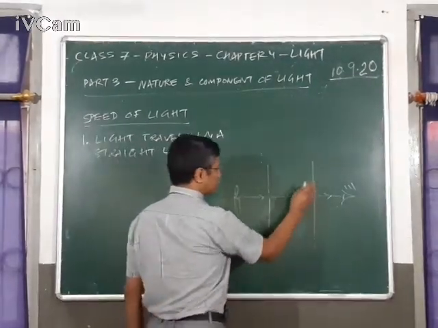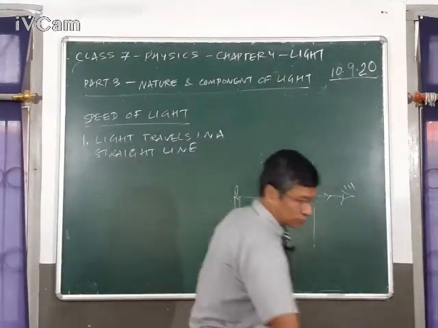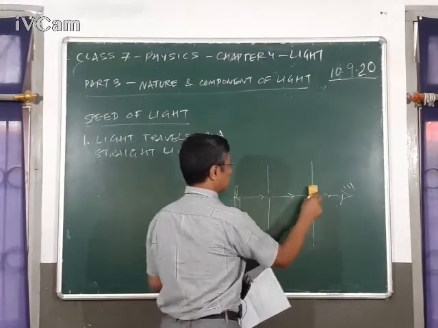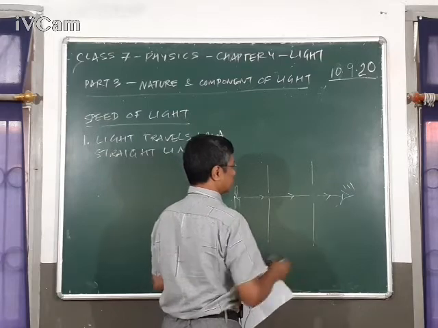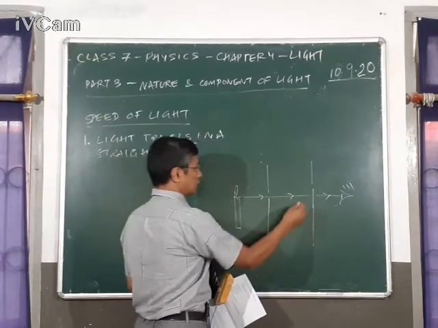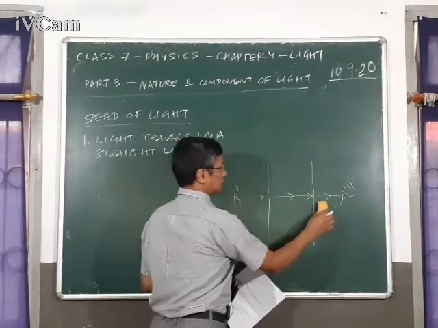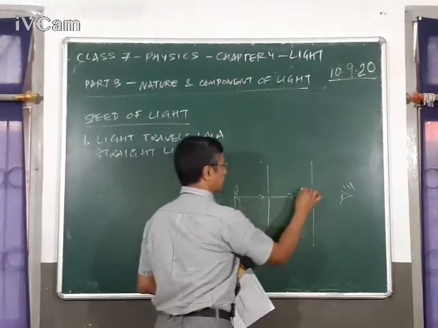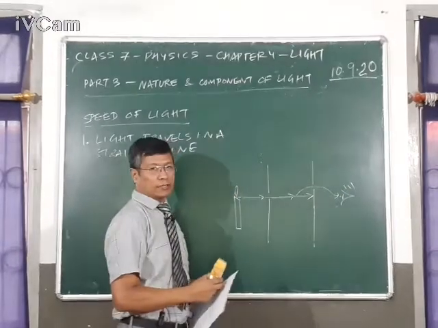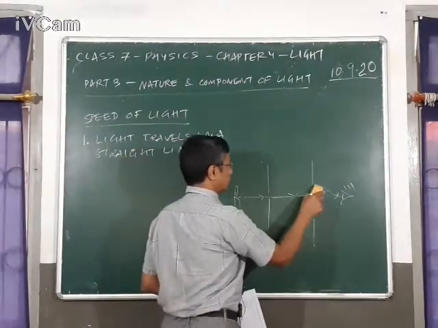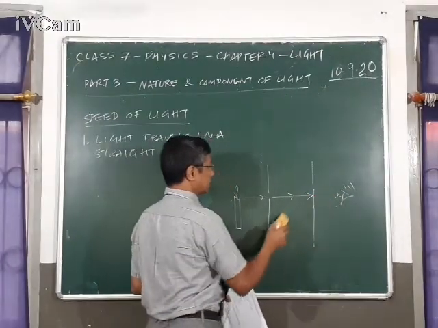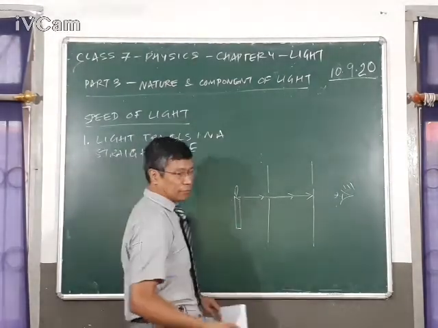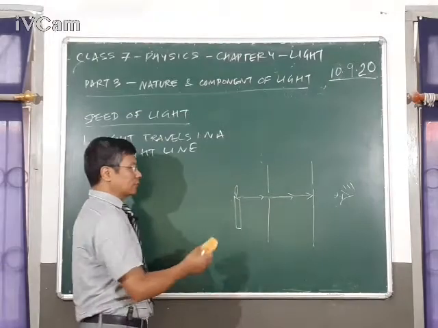So supposing we shift this cardboard up so that the hole appears here and this portion gets blocked, the light will get stopped right here and will not be able to reach our eye. The light is not going to bend and get into our eye like this. The light is traveling in a straight line, so if there is anything blocking the path, the light will not be able to pass through. So this experiment proves that light travels in a straight line.